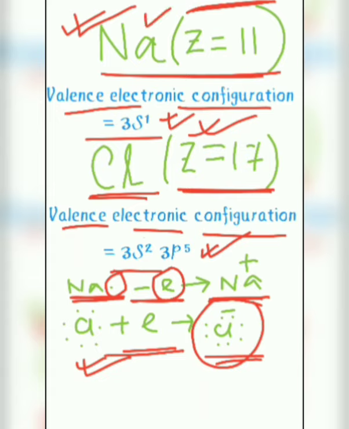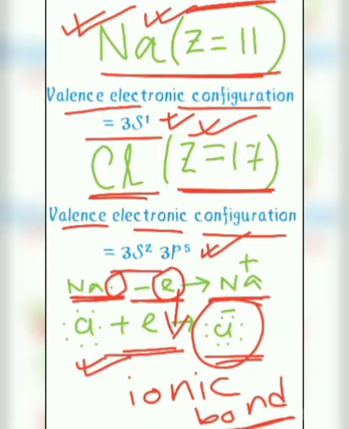Both attain noble gas electronic configuration after transferring an electron from sodium to chlorine. So this is a proper example of electron transfer, right? And this, we all know, is an ionic bond.